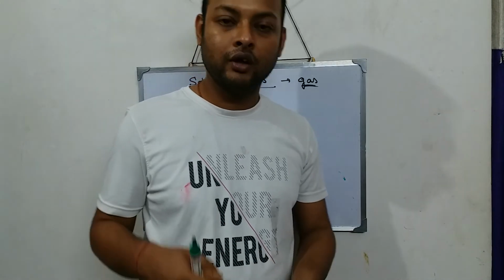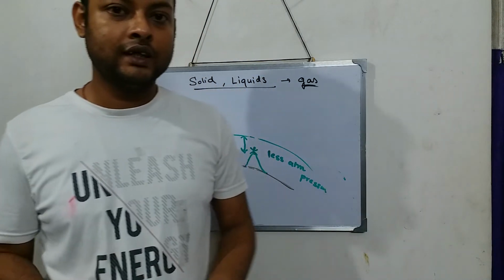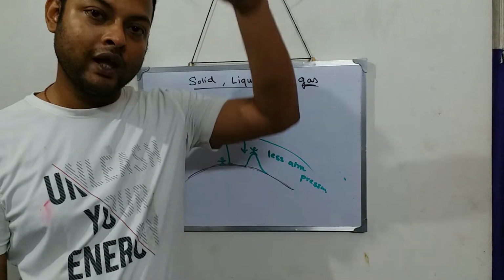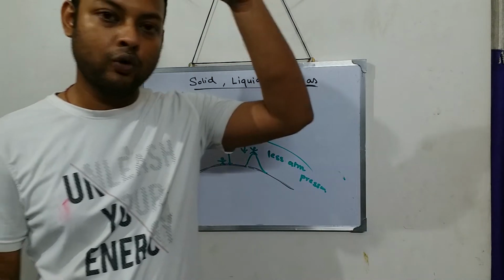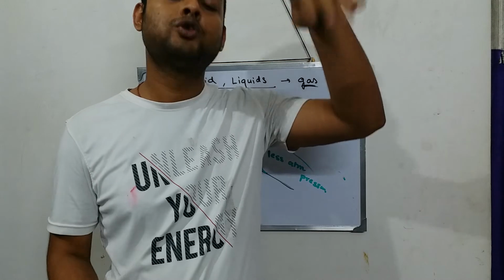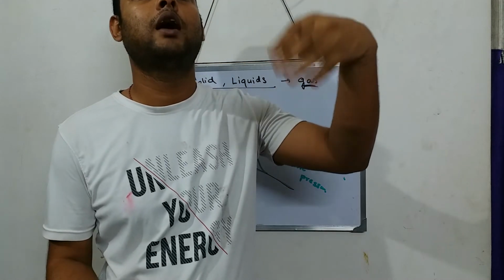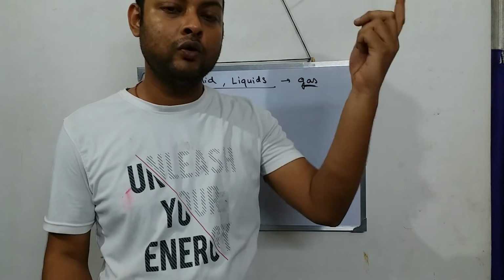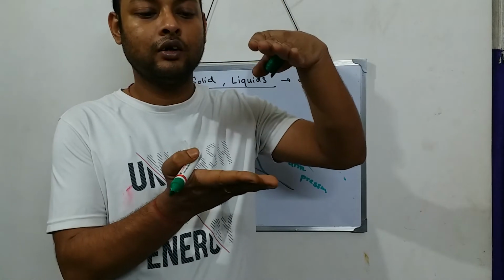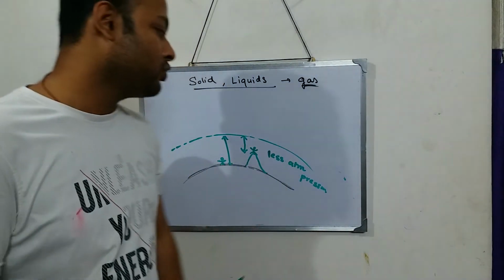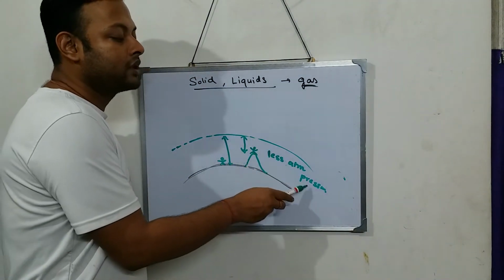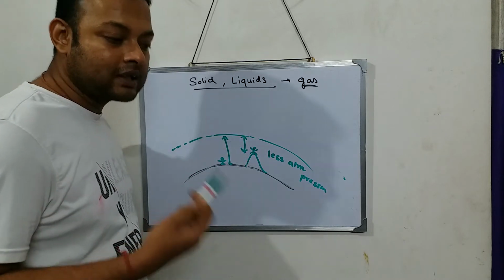Over here, in the plains, in our city, the whole atmosphere is above us, so atmospheric pressure becomes more. In the mountains, less atmosphere, so atmospheric pressure is less. So over here, atmospheric pressure becomes less. So as a result, what happens?